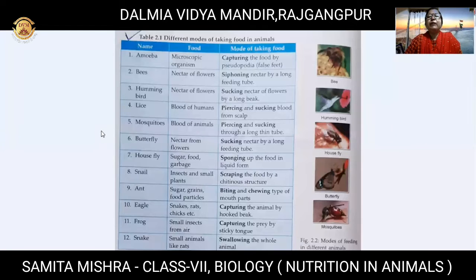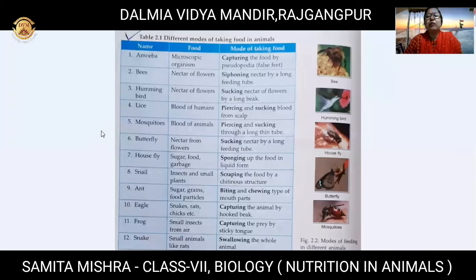Their mode of taking food: amoeba captures by pseudopodia or false feet. Then bees have a feeding tube and do siphoning of nectar. Then sucking, hummingbird sucking the nectar, and lice pierce their body parts into our skin and then suck the blood.